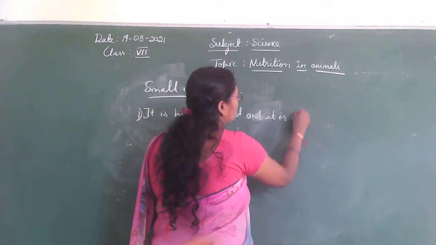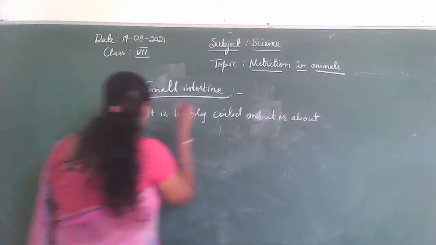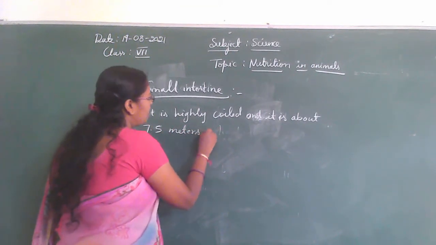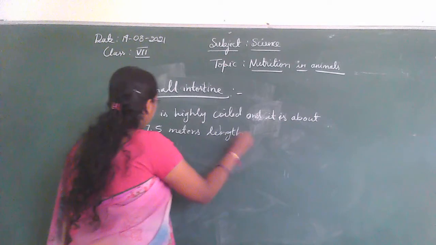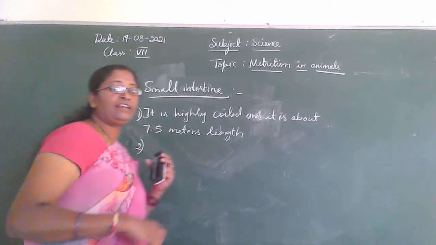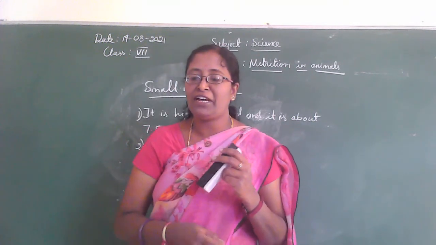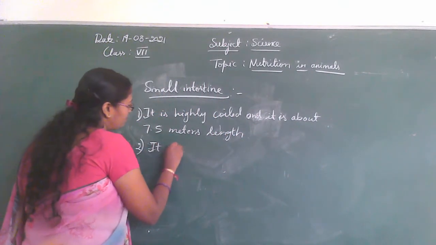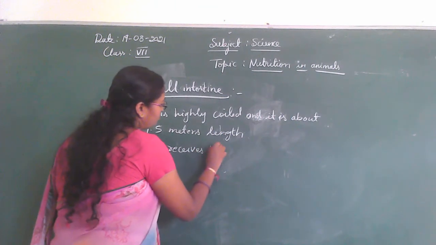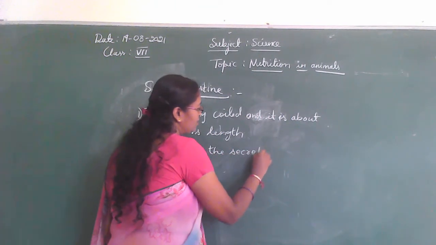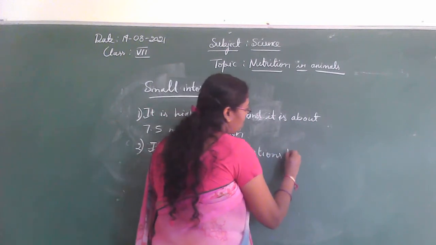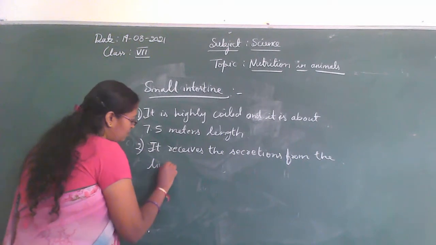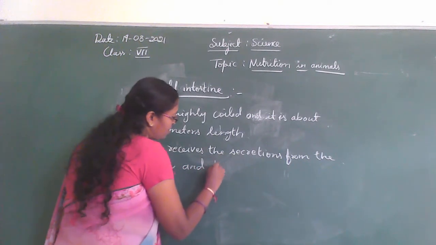Its length is about 7.5 meters. And then it receives the secretions from the liver and pancreas.